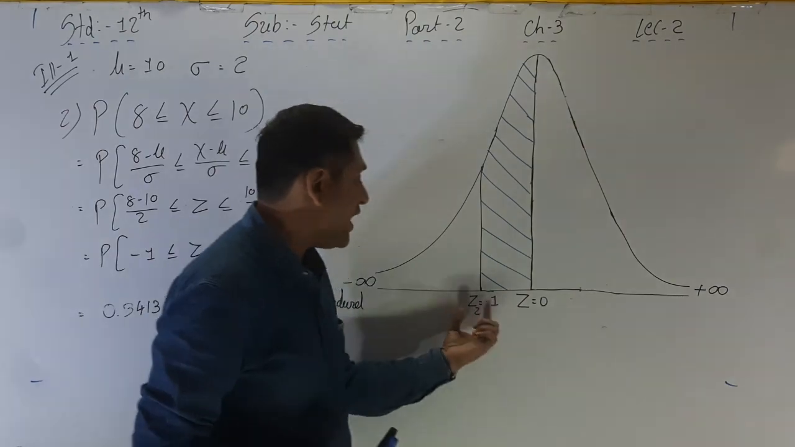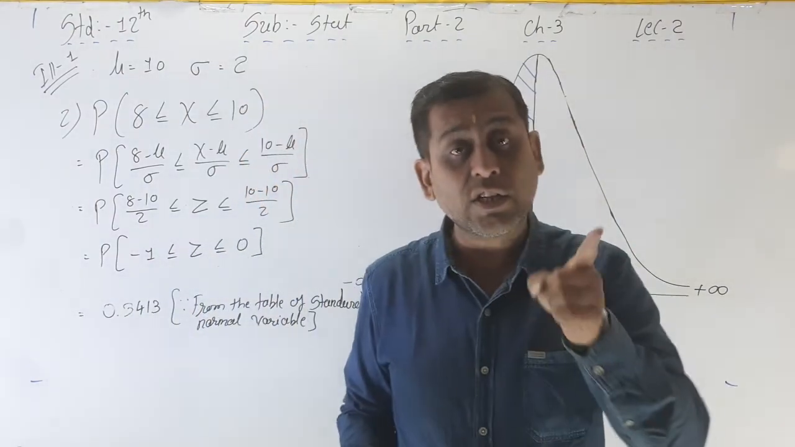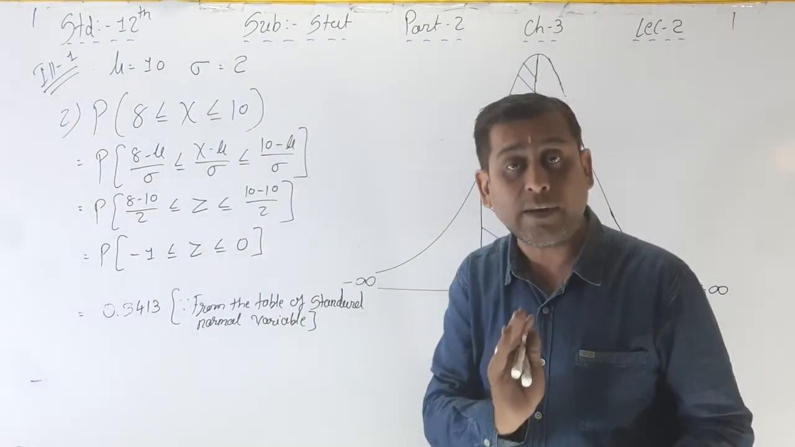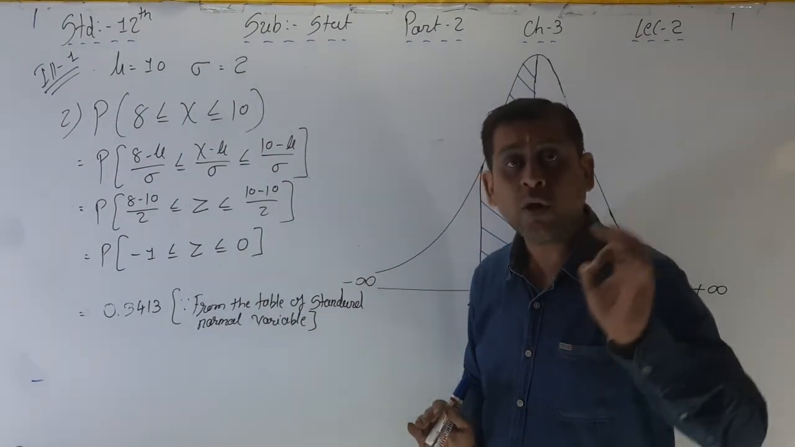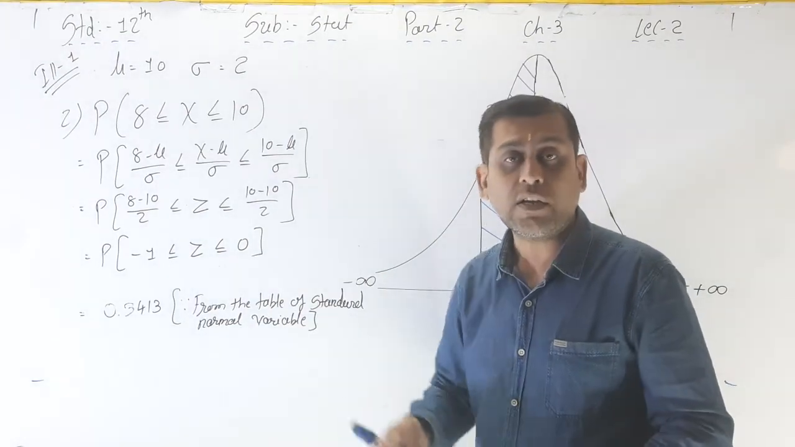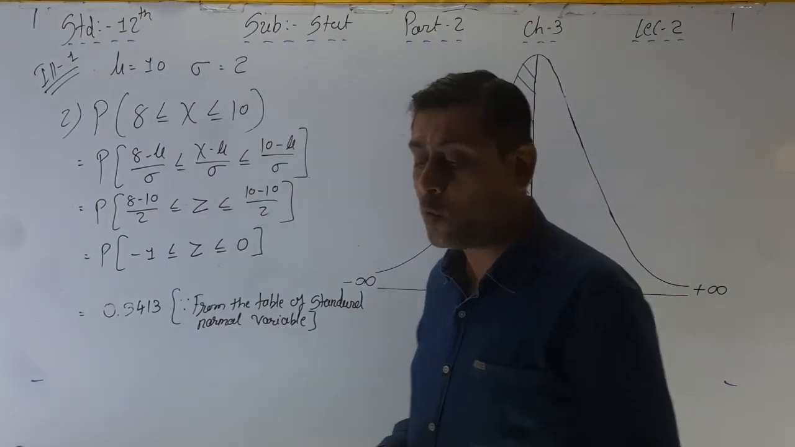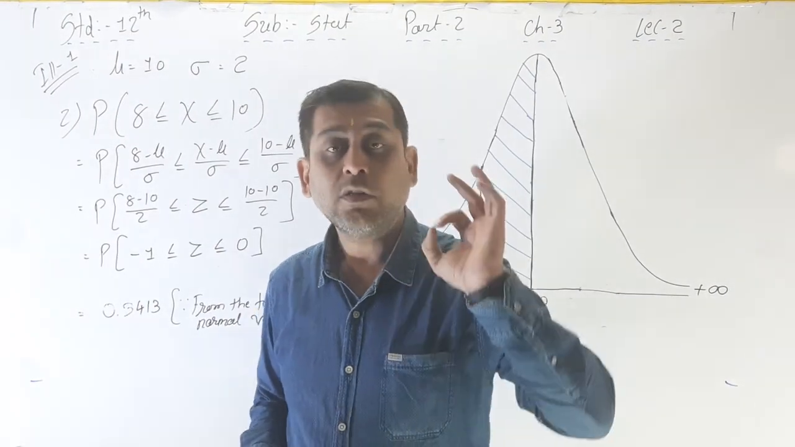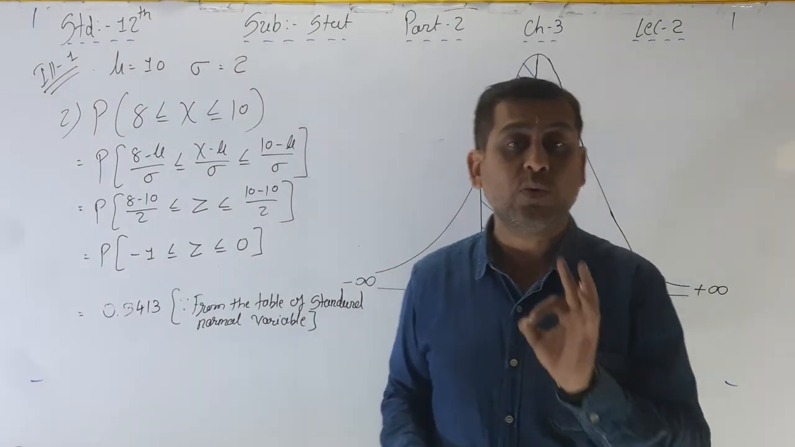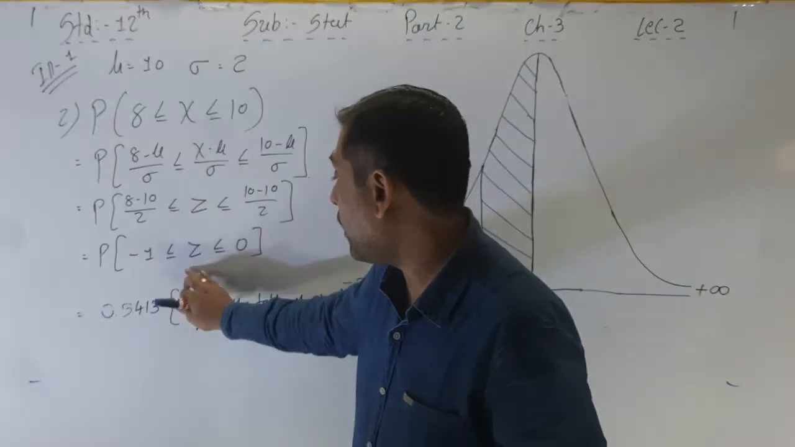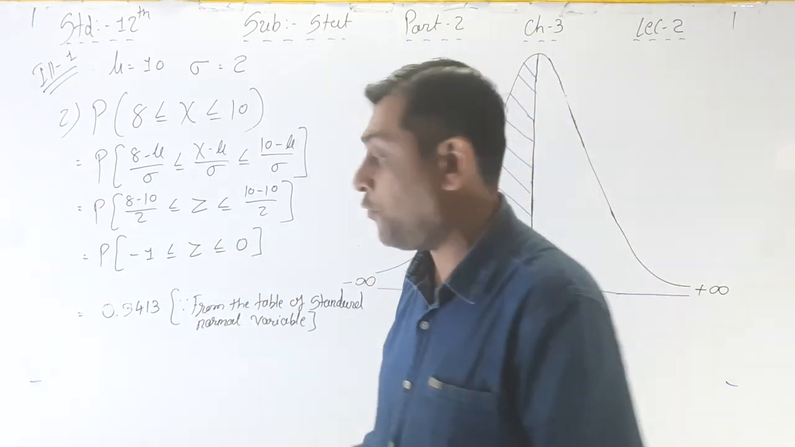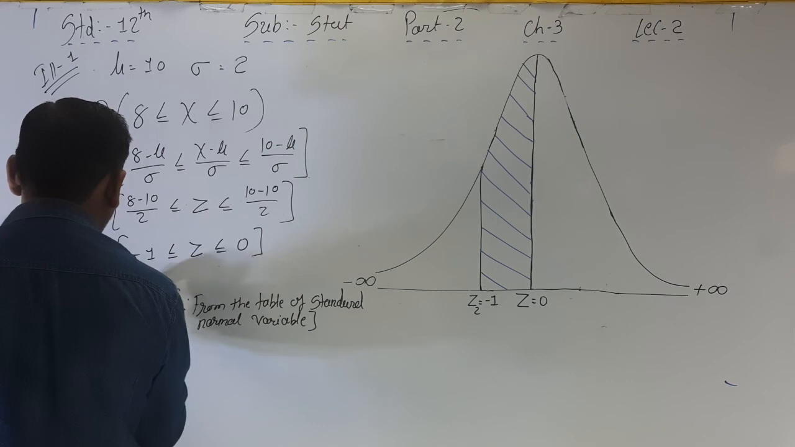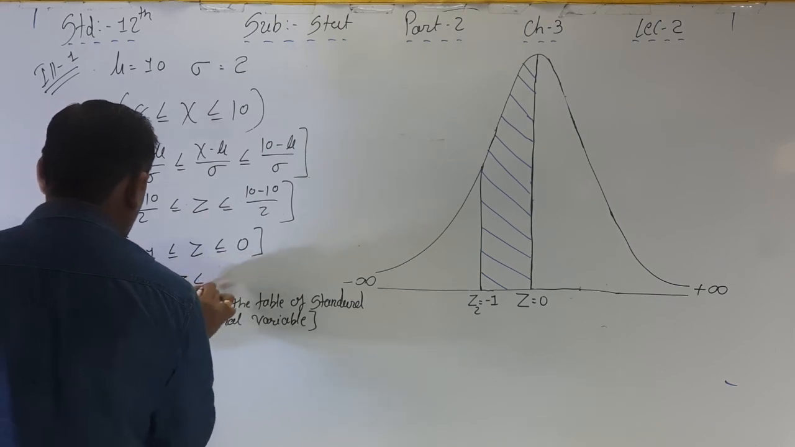But if the value of z is negative, then ignore the negative sign, the minus sign, and see the same value in the table. We have to convert the negative sign into positive first, because probability is always positive, never negative. That's why here we have to write down one step. For that, we convert these negative values into positive by writing like this.